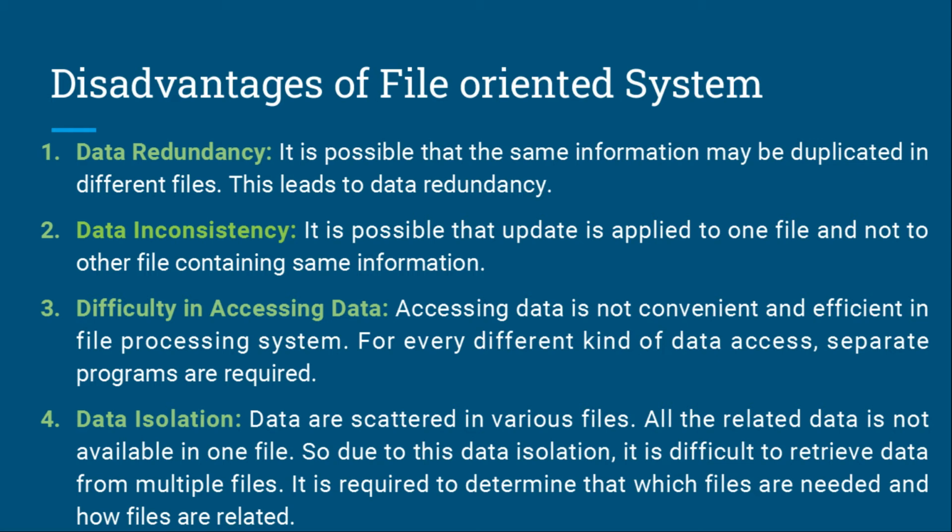But what if there is a need to find out all customers from some particular city? In this case, there are two choices. One, find out all customers using the available program and then extract the needed customers manually. Second, develop a new program to get the required information. Both options are not satisfactory.